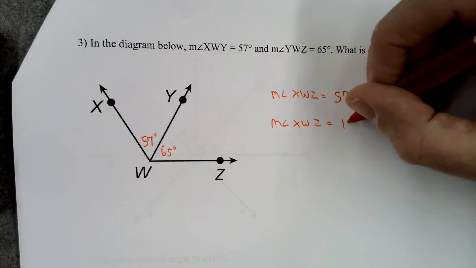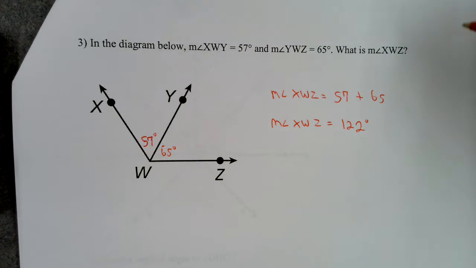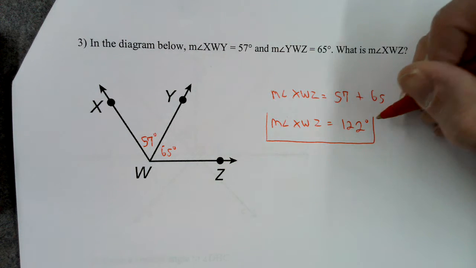Again, notice how I write that. Measure of angle XWZ equals 122 degrees. And that's my answer.